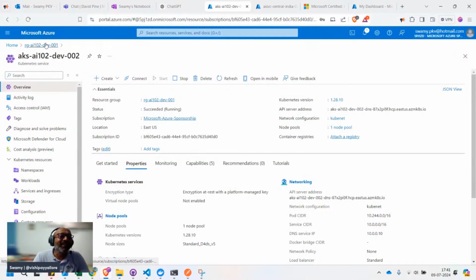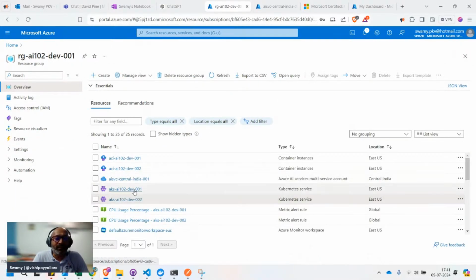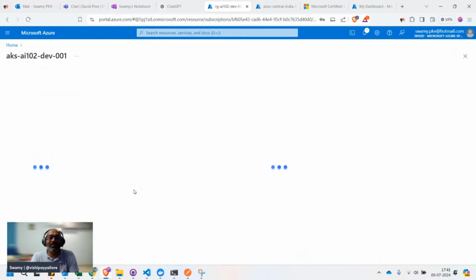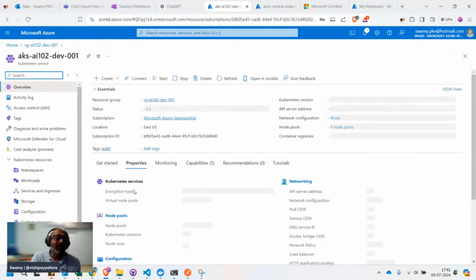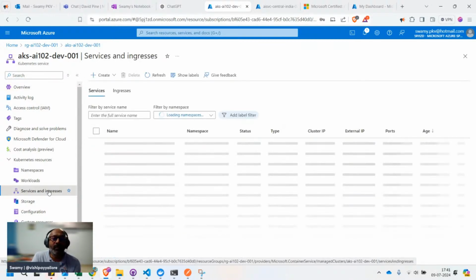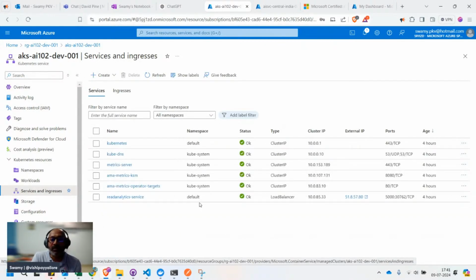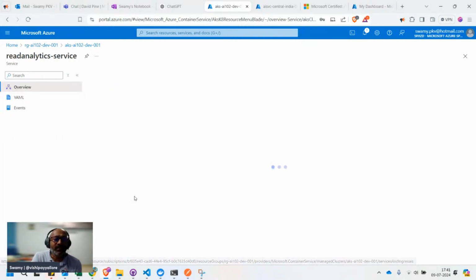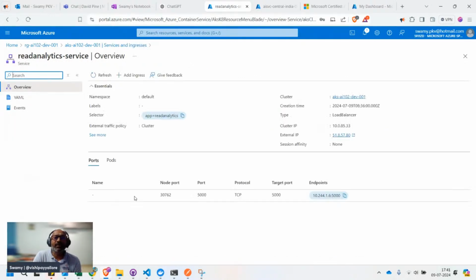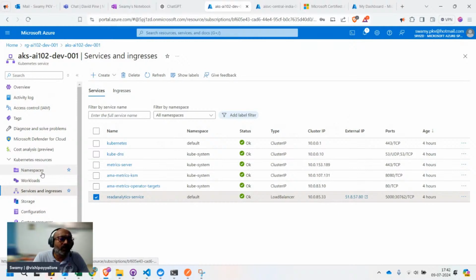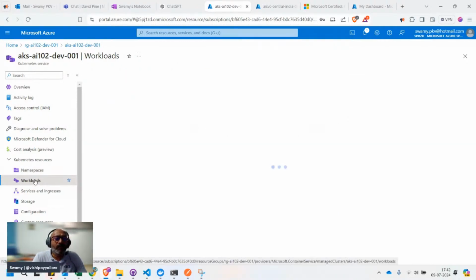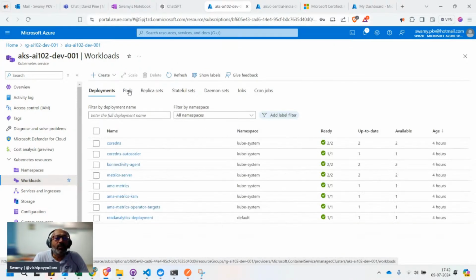Okay, so you see, we are not touching the 001, and I think the 001 will also give the same thing. Just for the sake of it, we can come in here and see the container. We need to go a little deep into the weeds. It's the workload. Let me go to the pod.